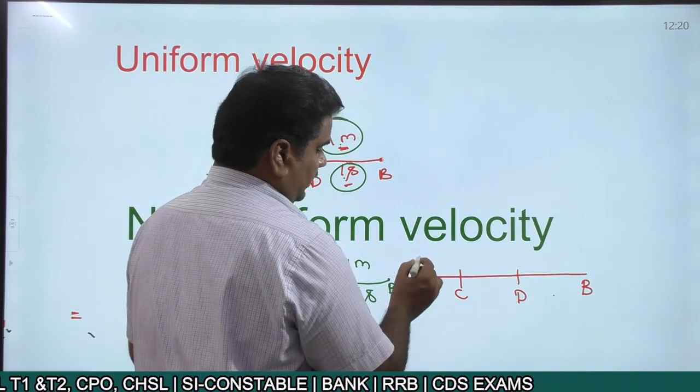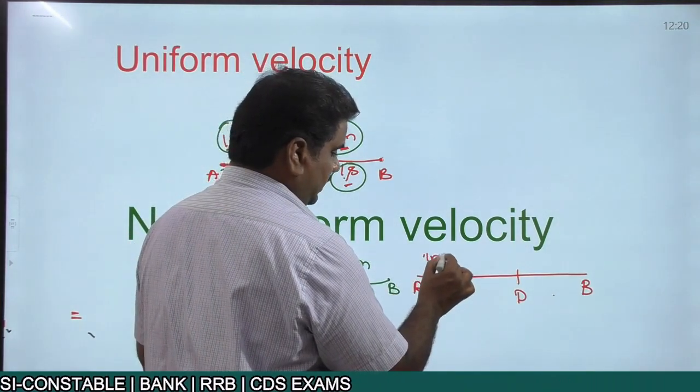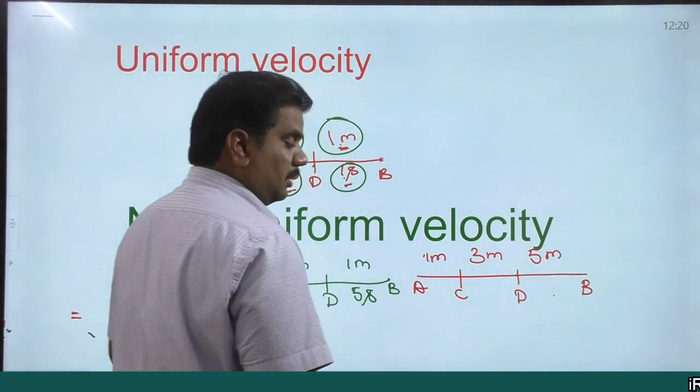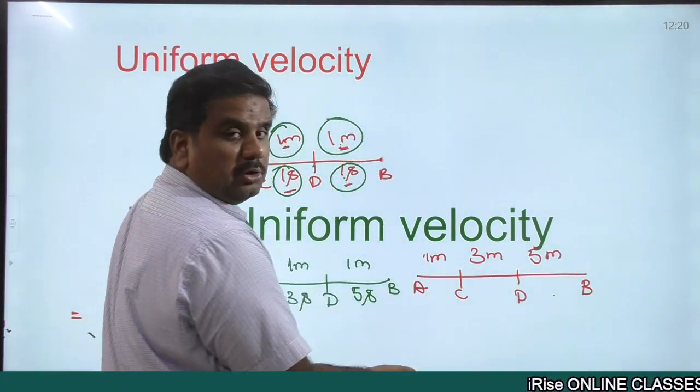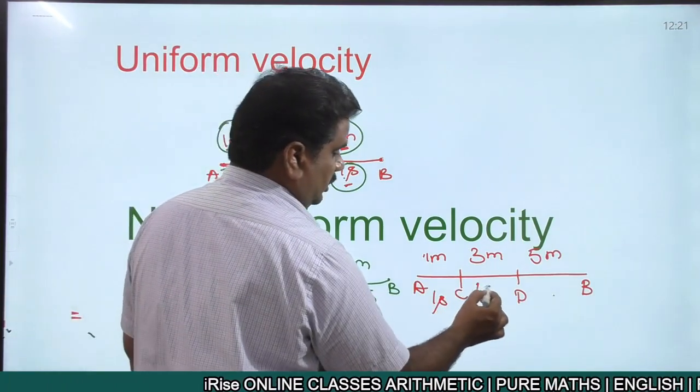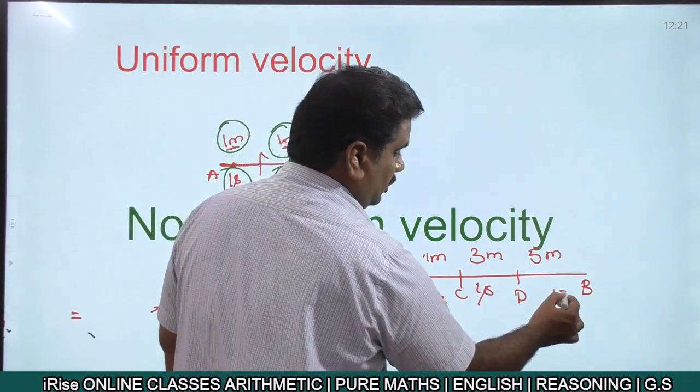The length here, A to C, I'm calling it 1 meter. Here it is 3 meters, here it is 5 meters. But how much time are you taking to cover A to C? A to C you are taking only 1 second. C to D only 1 second. D to B only 1 second.